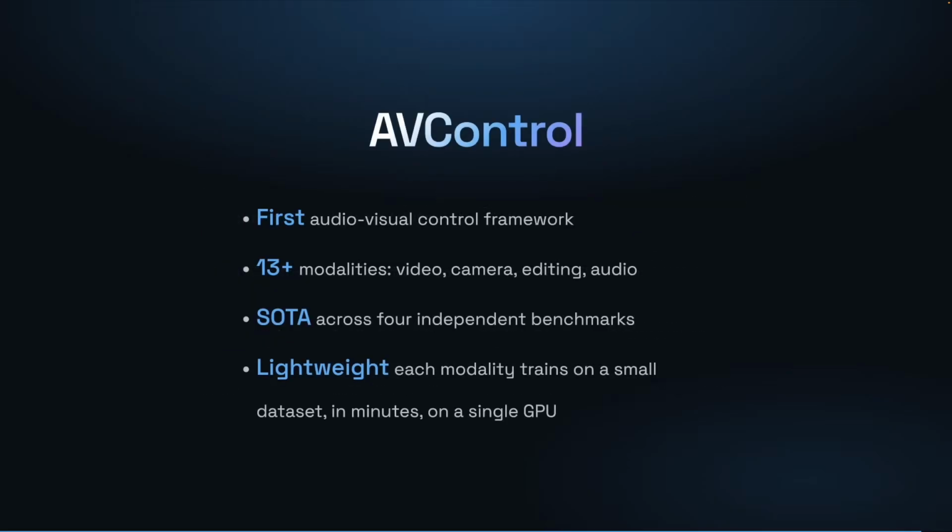To summarize, AVControl trains lightweight LoRA adapters on a frozen audiovisual backbone to enable diverse control modalities. Over 13 modalities spanning video, camera, editing, and audio are each trained independently in minutes on a single GPU with no changes to the underlying model. Adding a new control requires only a small dataset and a short training run. Despite this simplicity, we achieve state-of-the-art results across 4 independent benchmarks.